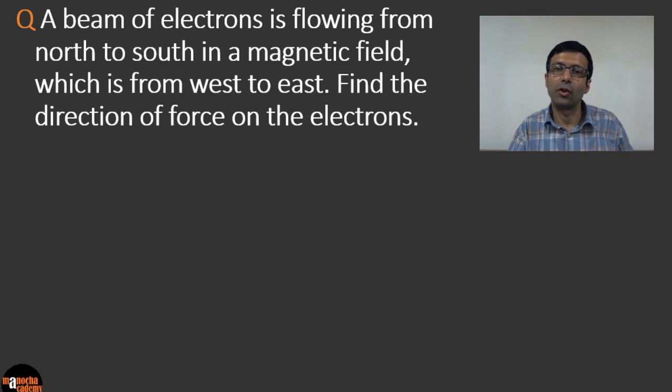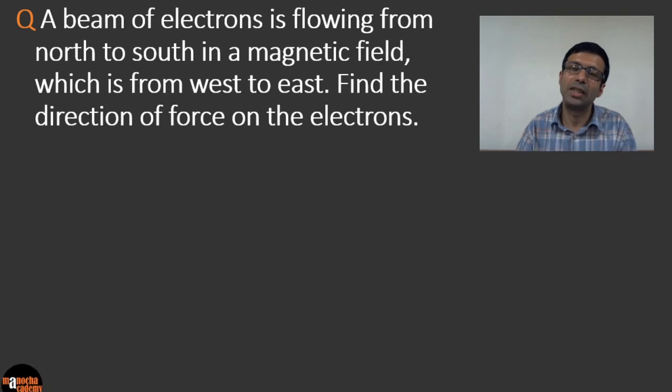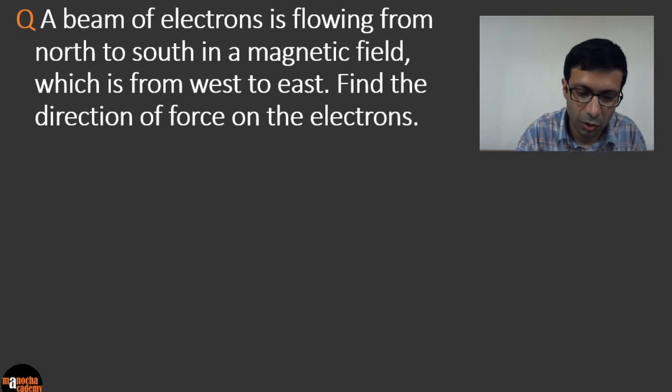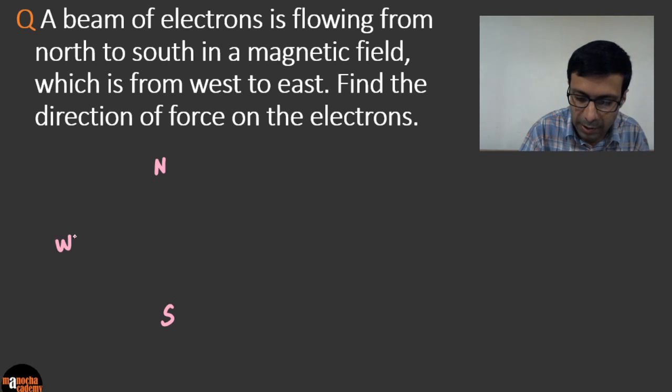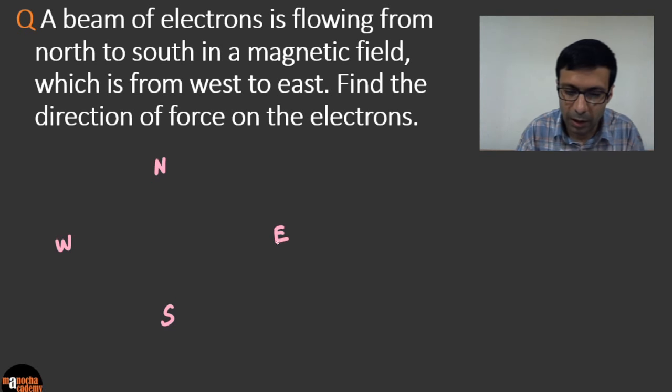A beam of electrons is flowing from north to south in a magnetic field, which is from west to east. Find the direction of force on the electrons. Okay. So again, to visualize it, physics is all about visualization. So guys, please draw a diagram. Okay. So let's draw a diagram for this one. So first let's mark the directions: north, south, and west, east. Okay. And what are we given?